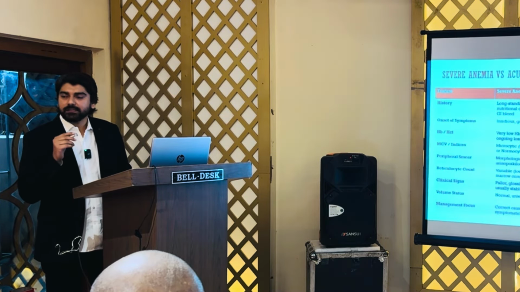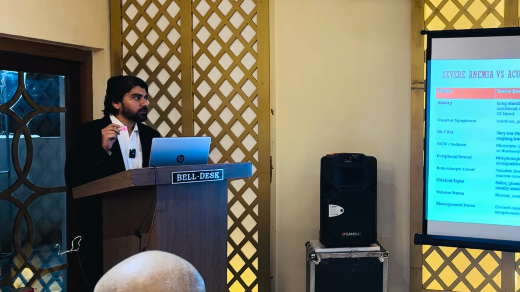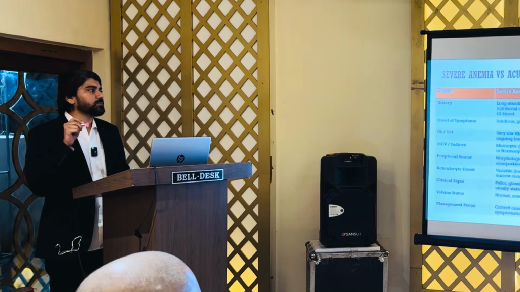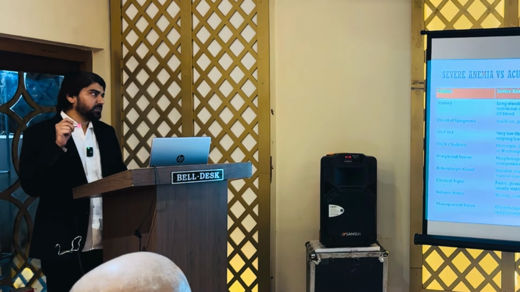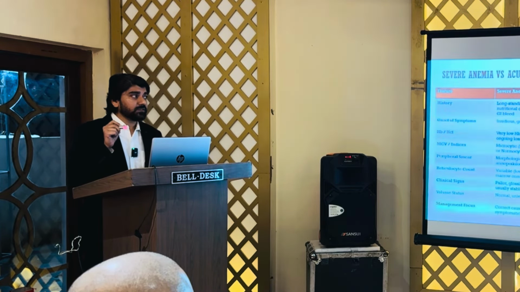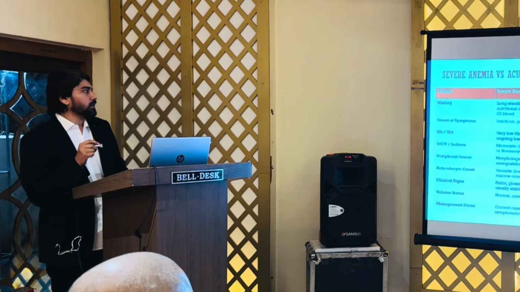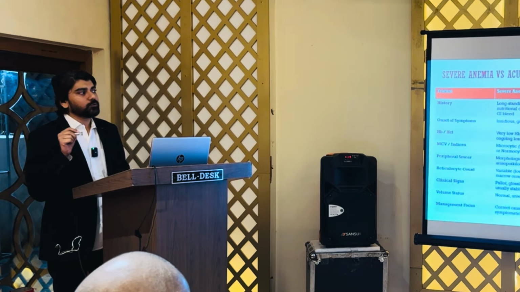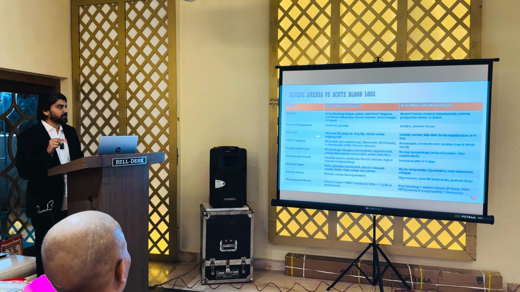So thorough history and clinical examination is very, very important. Now the second category is acute blood loss. Here the most important history we can get is recent trauma. Some patients may have undergone some surgery. Then hematemesis is very important history. Melena, dark colored or black colored stools, are also very important. The patient may present with PPH, postpartum bleed, and with some accident the patient may give a history of recent trauma. Now regarding the onset of symptoms, in severe anemia the onset is usually gradual or insidious. In acute blood loss, it is sudden and within minutes.